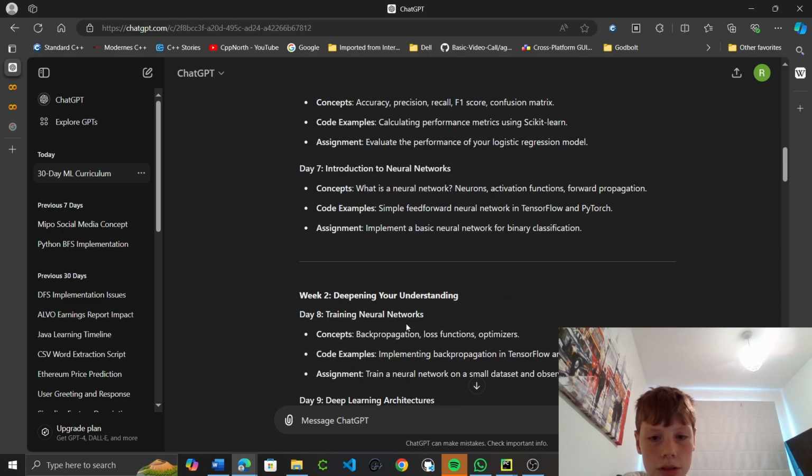So that's neural networks. Then week 2: training neural networks, backpropagation, loss functions, and optimizers. I've been taught about backpropagation, but can't remember exactly. Loss functions are basically telling a neural network that you're punishing it for bad results and rewarding it for good ones.